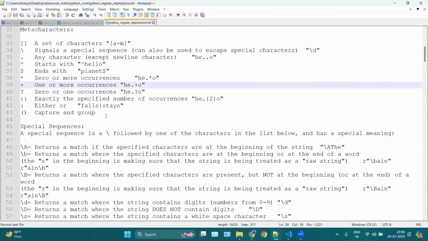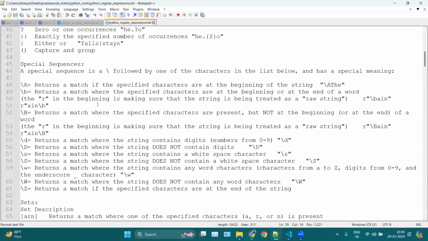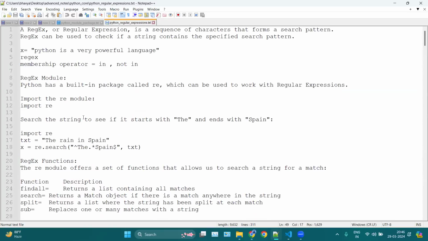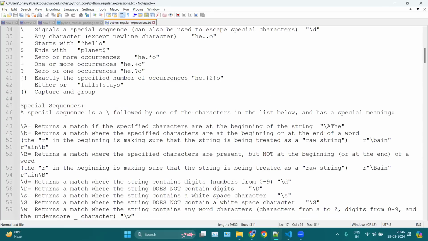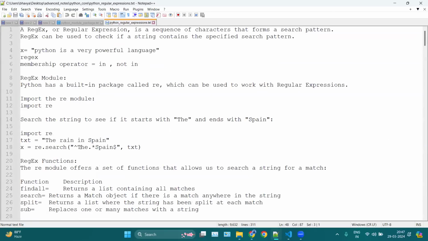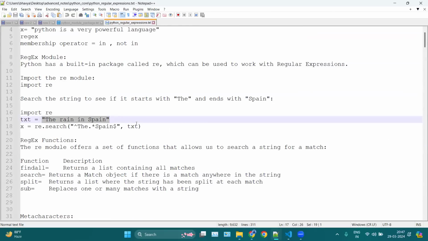Then we have these meta characters. Then we have these special sequences. We also use these sequences. Now, for example, here you can see this capital A. This will return a match if the specific characters are at the beginning of the string. For example, we have this string, which is this one: The rain in Spain. Here we are checking if the character we are searching for is at the start, and the string is The rain in Spain.